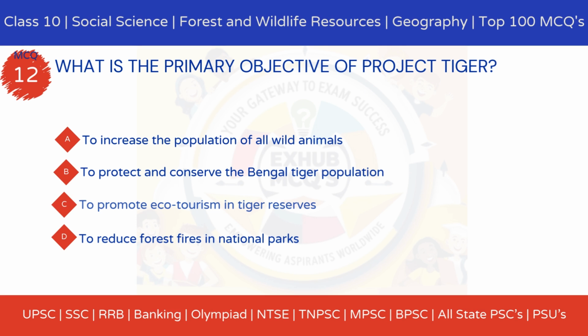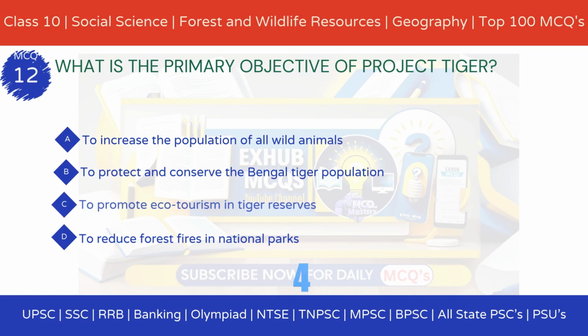What is the primary objective of Project Tiger? Option A, to increase the population of all wild animals. Option B, to protect and conserve the Bengal tiger population. Option C, to promote ecotourism in tiger reserves. Option D, to reduce forest fires in national parks.